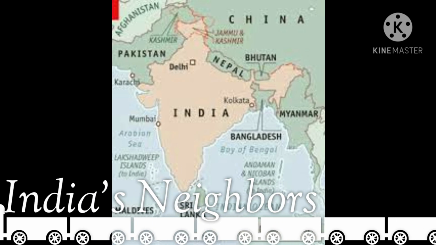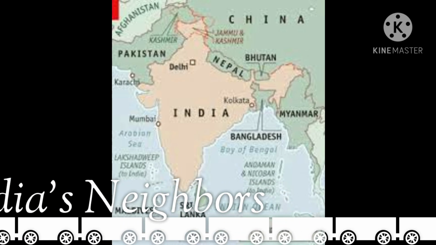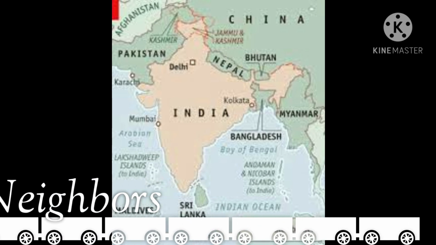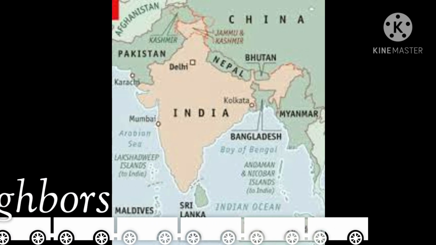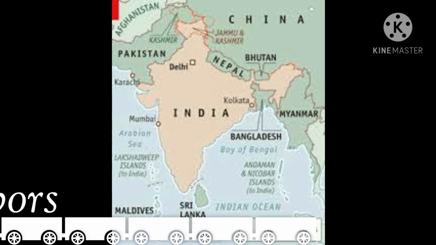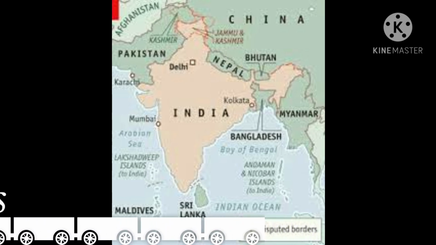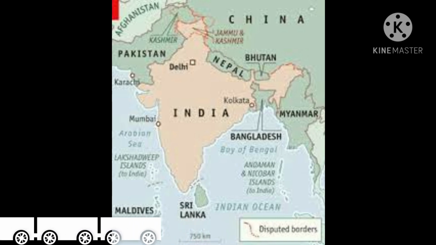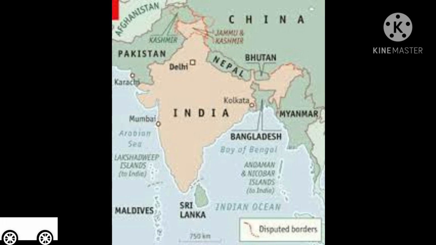Bangladesh has the longest land boundary with India, 4096 kilometers, and it is very less with Afghanistan. Sri Lanka and the Maldives are our neighbor islands. Sri Lanka is separated from India by the Palk Strait.